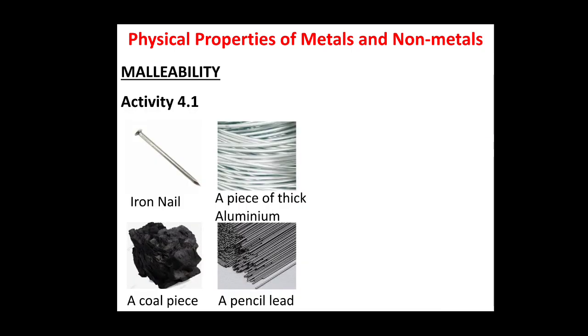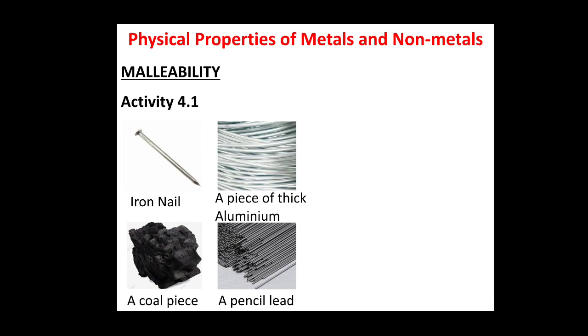So, let us move on to the next physical property of metals and non-metals. Look at these few pictures. This is activity number 4.1. It is given on the same page, page number 44 of your NCERT science book.